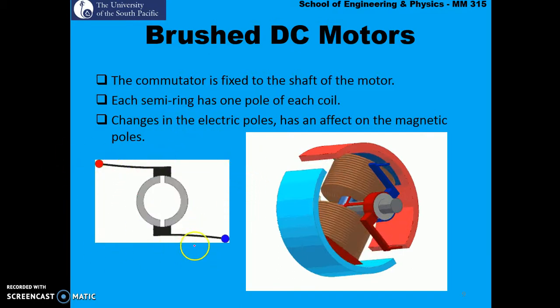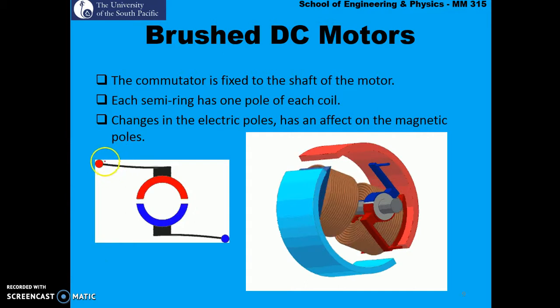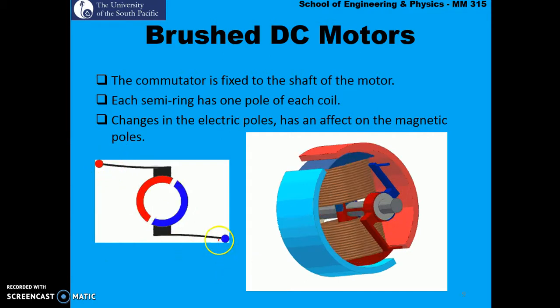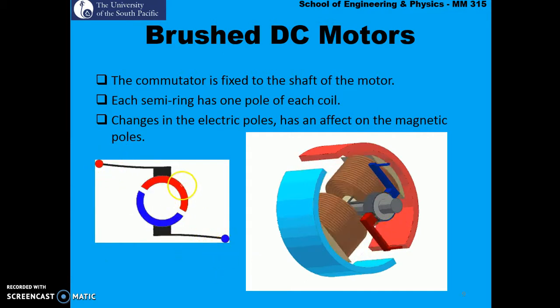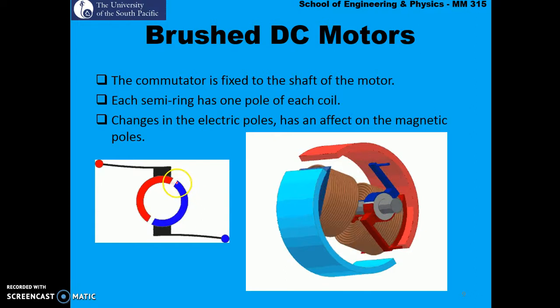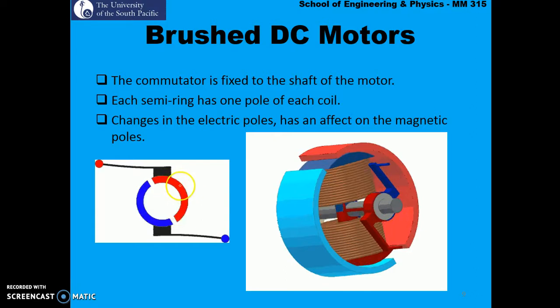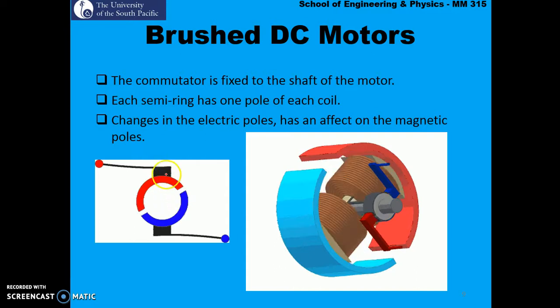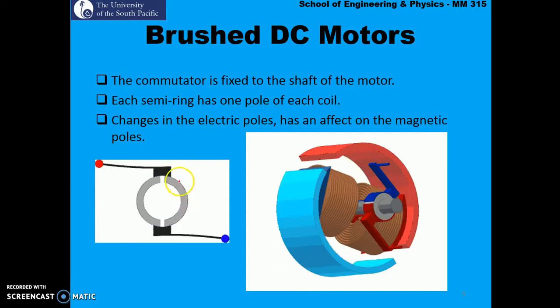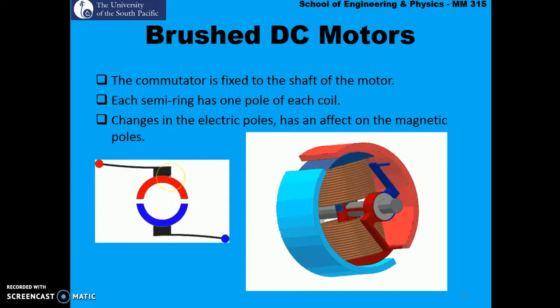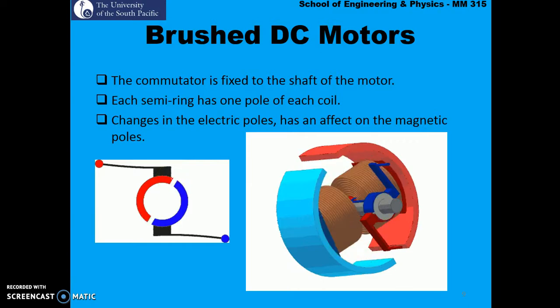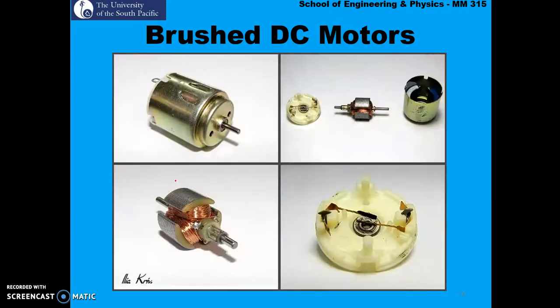So as a result, you'll see this in the figure. So let's assume this is your north pole and this is your south pole in blue. You'll see that as the commutator rotates, the poles switch. So north becomes north over here, and then this south pole as it approaches this becomes north pole once more, and it ensures that the rotor rotates in the same direction. So this is a very typical example of brushed DC motors.